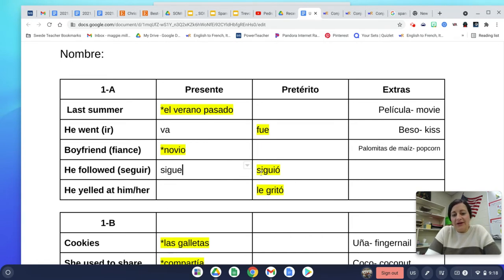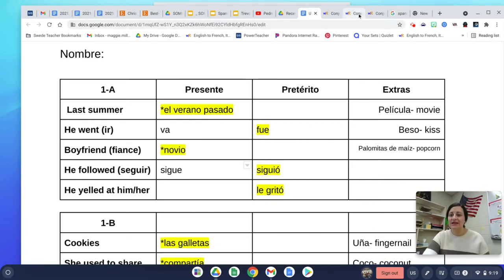Now, when you look at the preterite tense, again, we started at seguir. Preterite tense conjugation, you're seeing siguió. So you'll notice here, we also have a stem change. So stem changes do exist in the preterite tense. However, they are different than what we see in the present. So here we have an E to I stem change. However, in the preterite tense, it only happens in what we're going to call the sandal, so the bottom two rungs of that T chart.